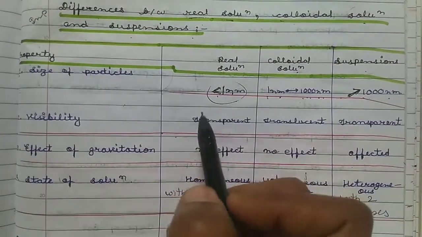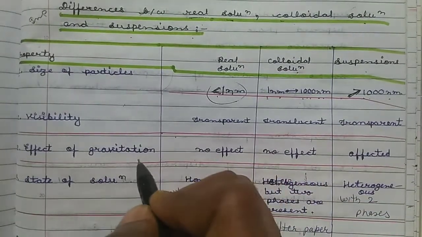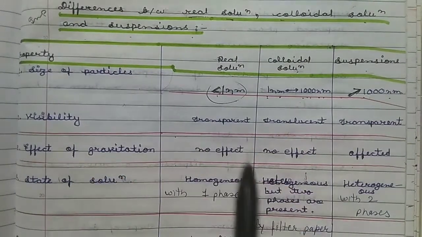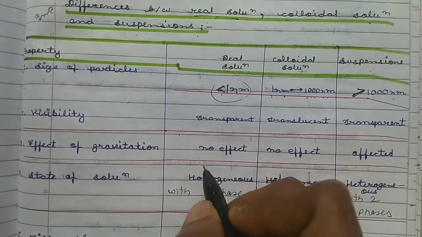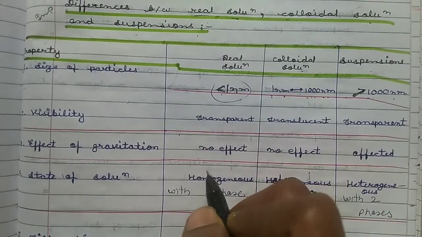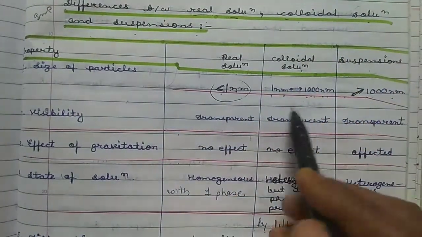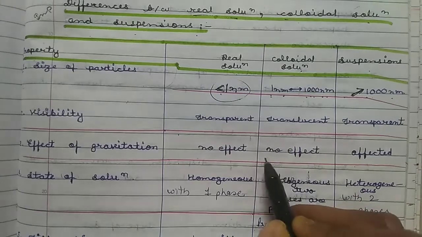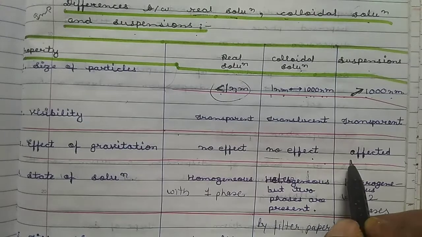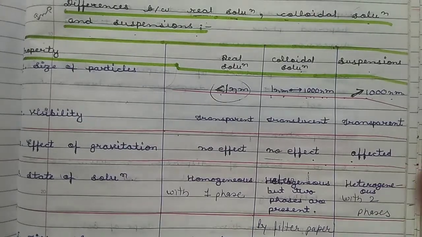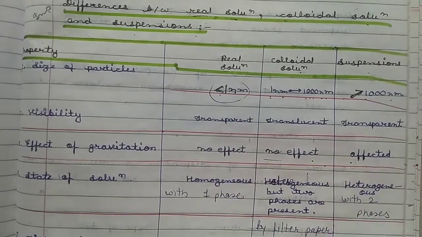The particles of a real solution are too small, so there is no effect of gravitation. For example, in a sugar or salt solution, gravitation does not affect it, so the sugar or salt does not precipitate out at the bottom. Same for colloidal solutions, there is no effect of gravitational force, while in a suspension the particles are affected, and all the sand or big particles of the solute are deposited at the bottom.